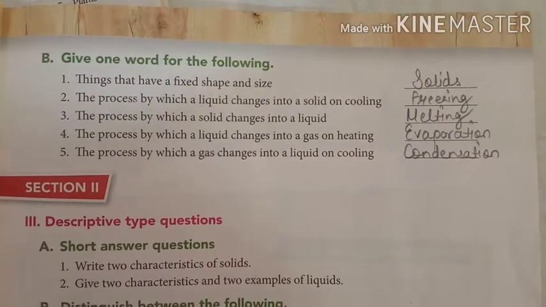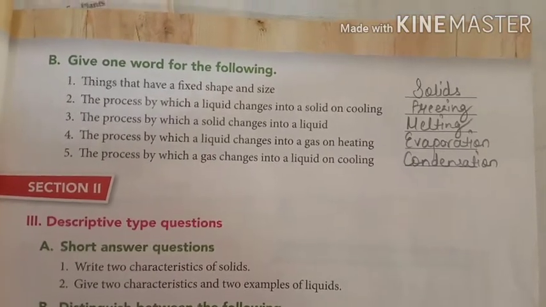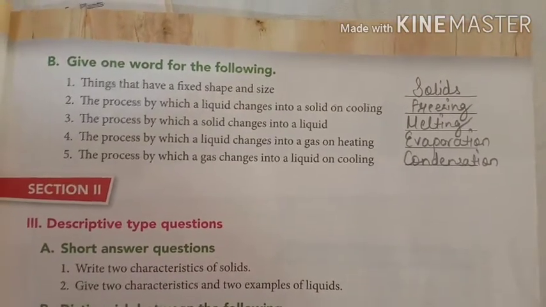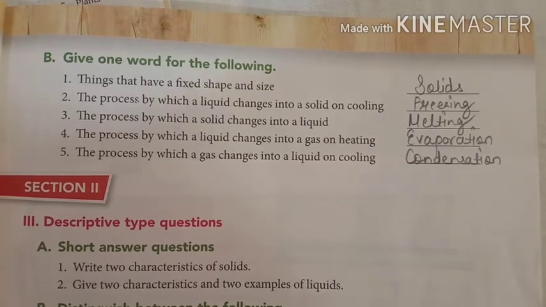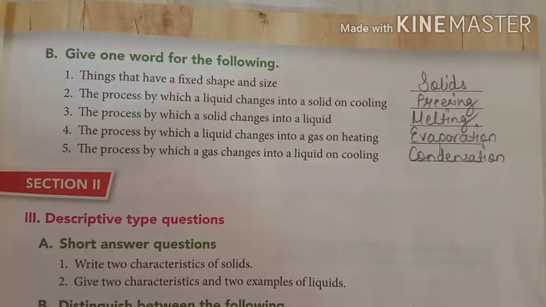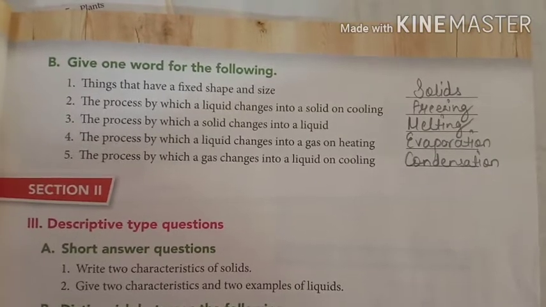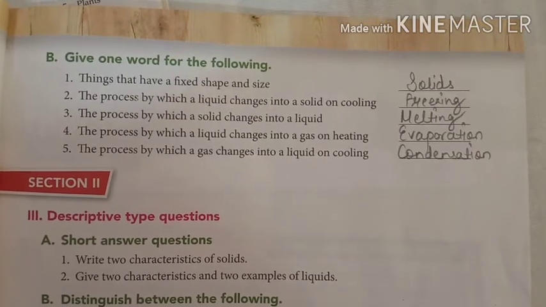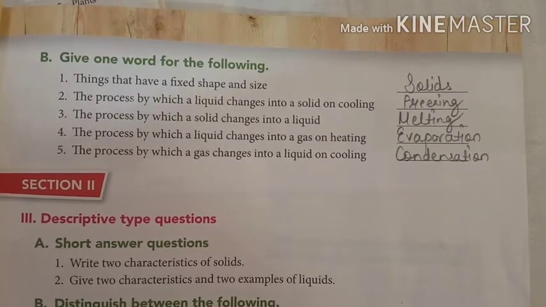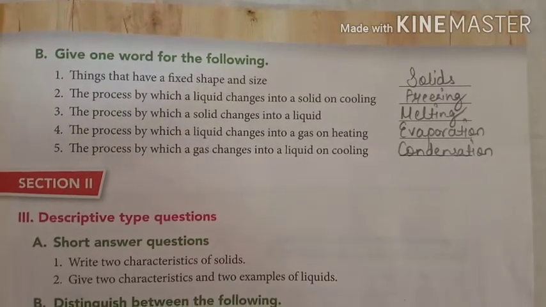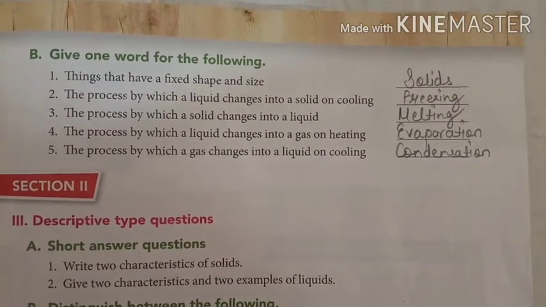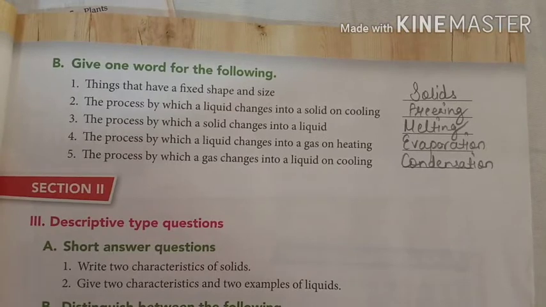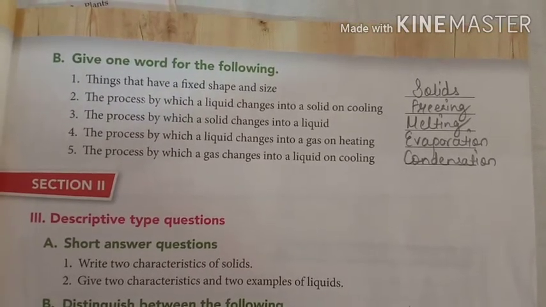Third one, the process by which a solid changes into a liquid. So that is melting. The process by which a liquid changes into a gas on heating. Yes, when a liquid is changes into a gas, that is called evaporation. Number fifth, the process by which a gas changes into a liquid on cooling. Here a gas is changes into a liquid on cooling, that is condensation. Hope you all have written the correct answer. So let's move to today's CW.